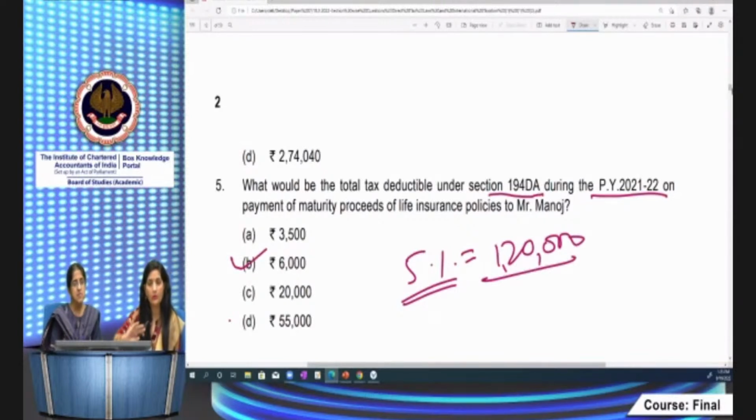This is about the ULIP taxability and life insurance policies. What are the sections you have to keep in mind? Section 10(10D), 45(1B), 80C, right? These are the sections you have to keep in mind while answering ULIP-related questions.